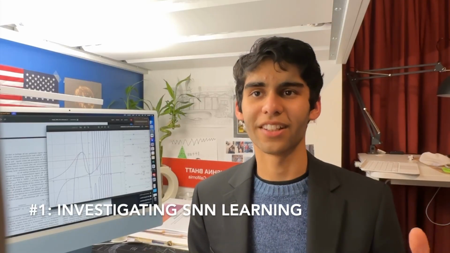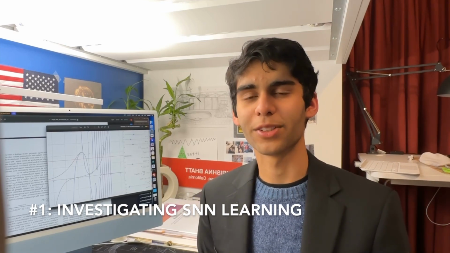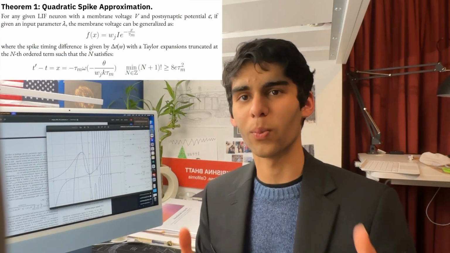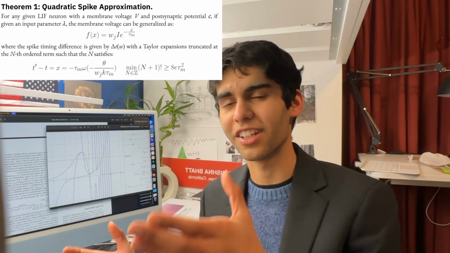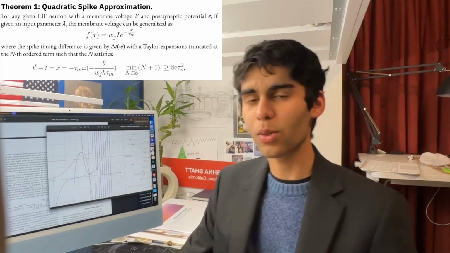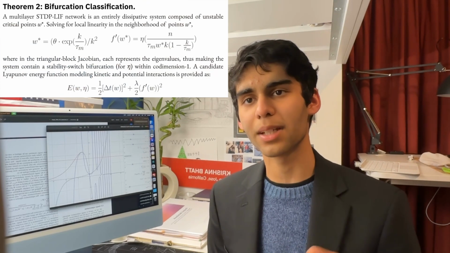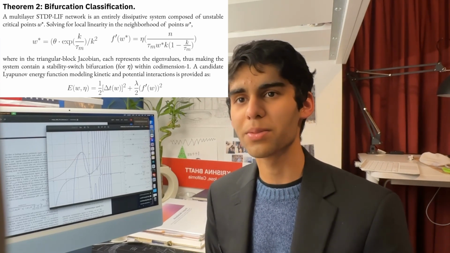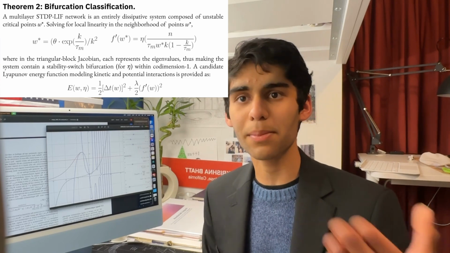To deconstruct SNN learning, I use dynamical systems theory to extend the basic one-to-one connection to the multilayer case. But due to the recursive nature of spiking neurons, where weight influences spiking rates, which then determines weight updates, I applied a quadratic approximation to model spiking. Expanding this to the multilayer case, I found that STDP networks are fully dissipative systems with unstable fixed points, and that the learning rate actually acts as a bifurcation parameter, which means that it determines whether the network is stable or chaotic. And you can see this empirically as well.